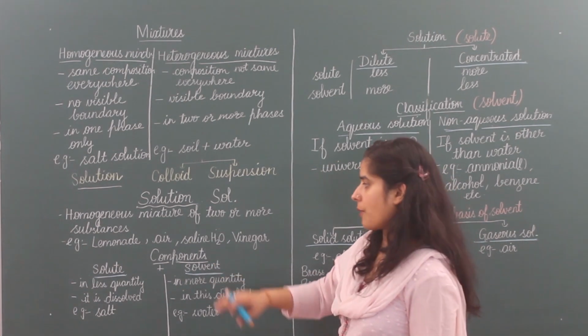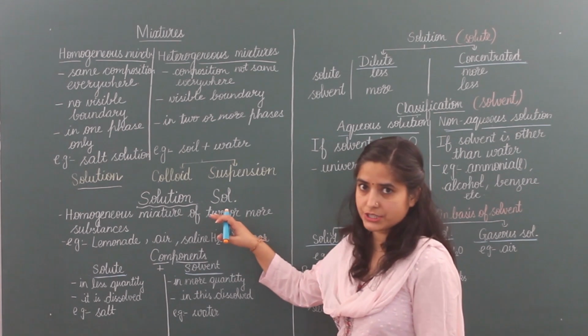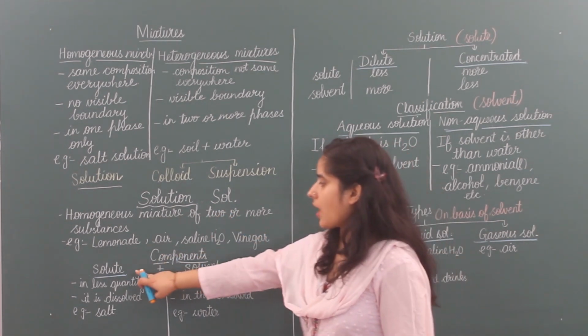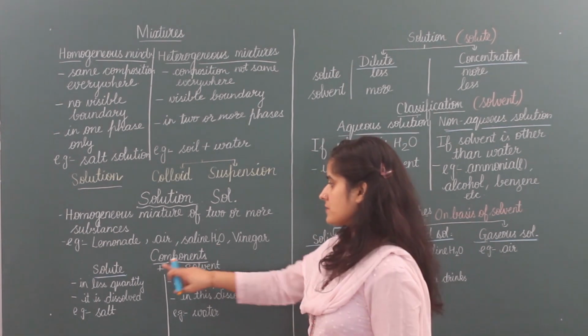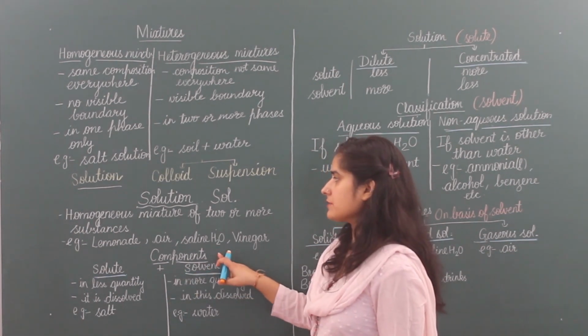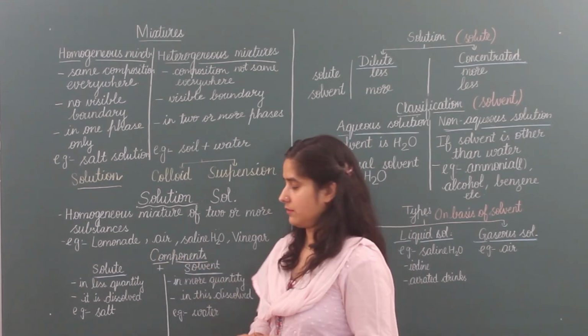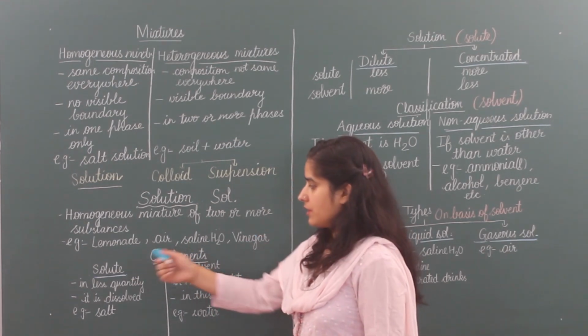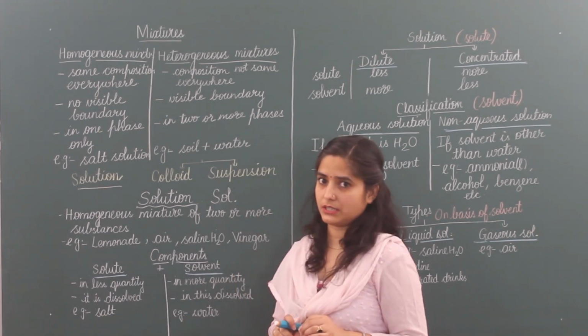Next is components. What are the components of a solution? Solute and solvent, two components of solution. When solute is added in solvent, then solution is made. So what is solvent or solute? Solute is the thing which is present in less quantity.